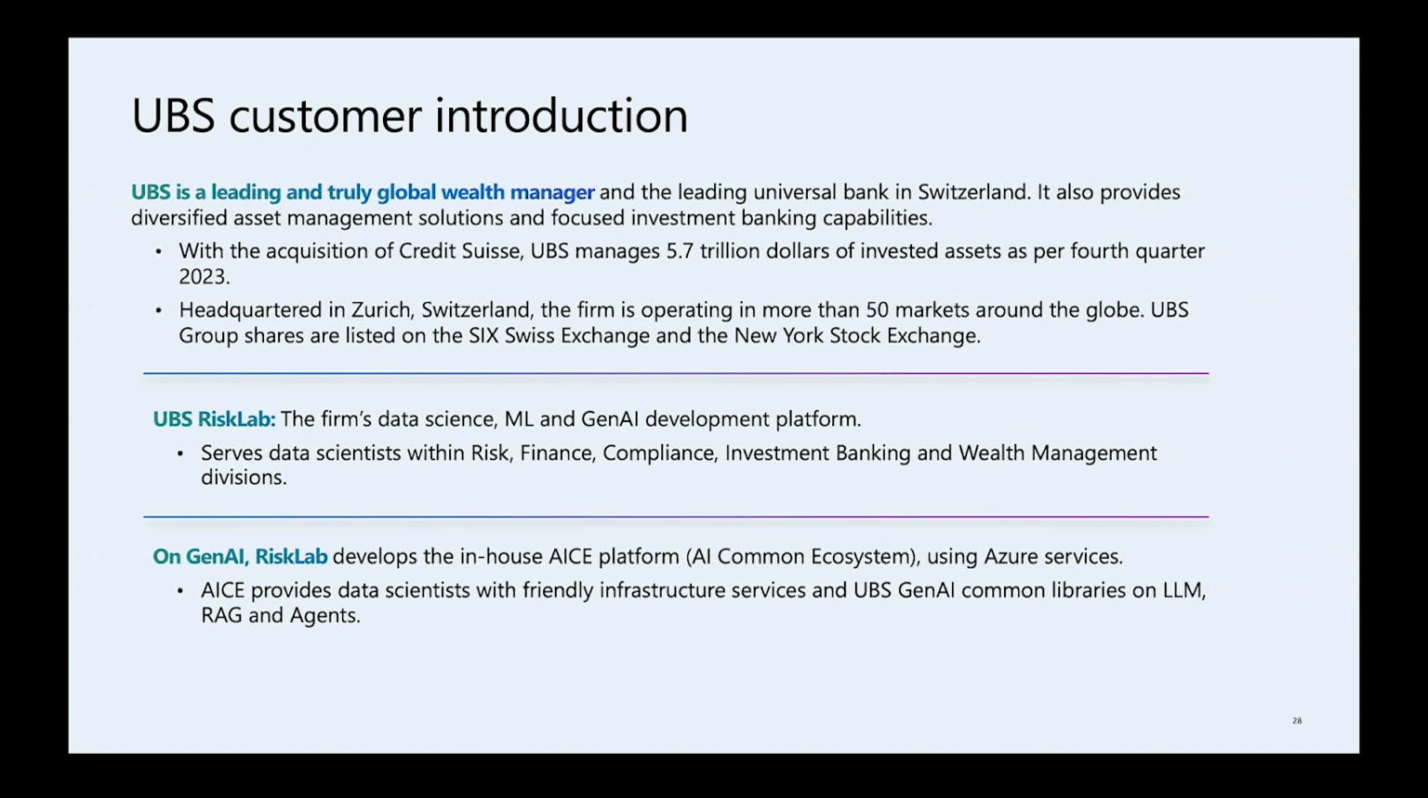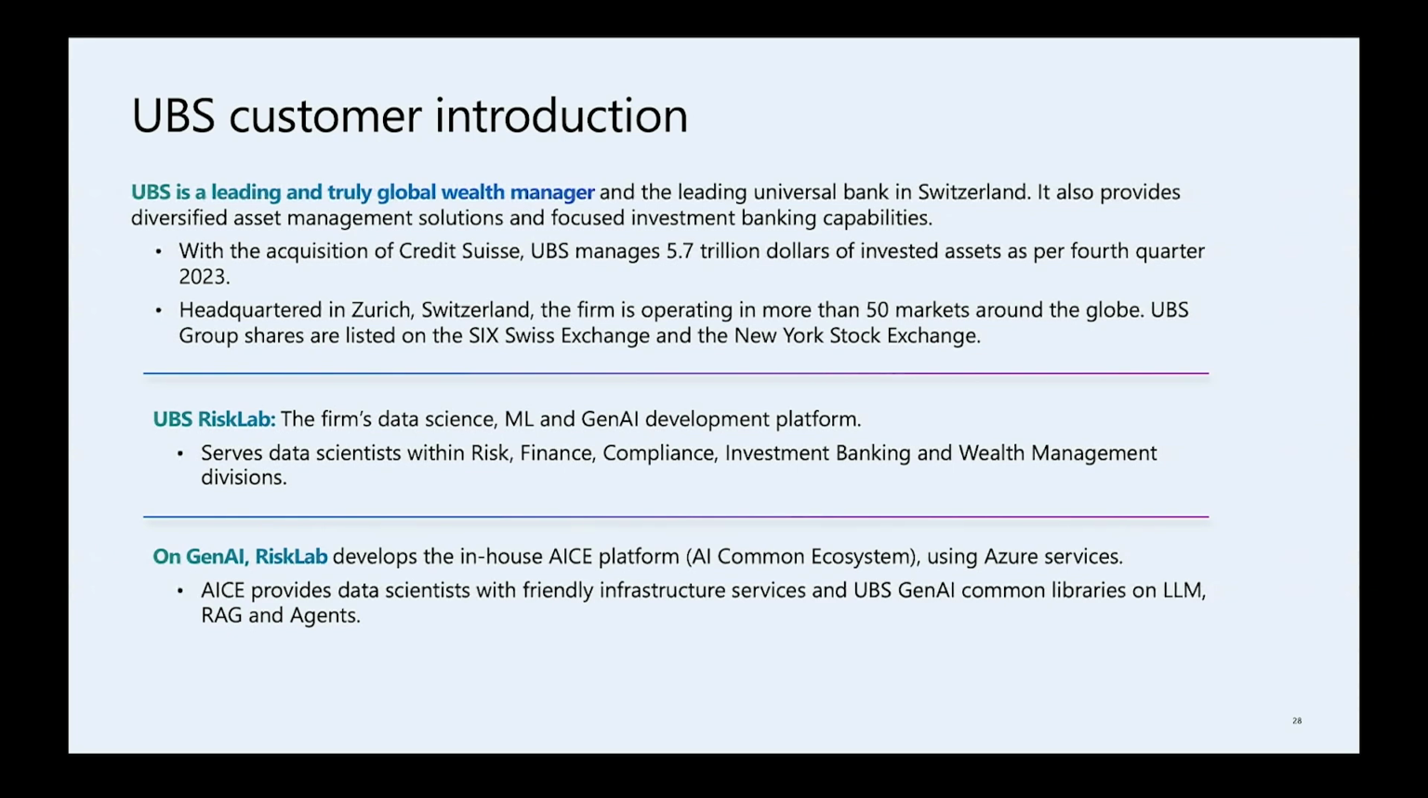The team I'm responsible for is UBS Risk Lab. It is the firm's largest data science, machine learning, and generative AI development platform. We serve over 1,200 data scientists in back office functions, such as risk, compliance, and finance, and also front office teams in investment banking and wealth management. On GenAI, Risk Lab developed the in-house ACE platform, which stands for AI Common Ecosystem, using Azure services. It provides data scientists with simplified platform services and also the UBS GenAI SDK on large language models, RAG, and agents.